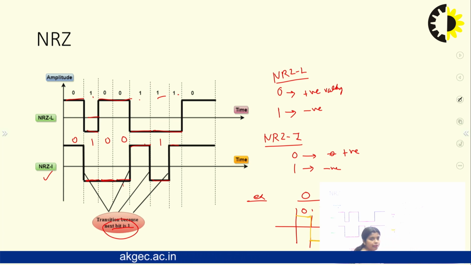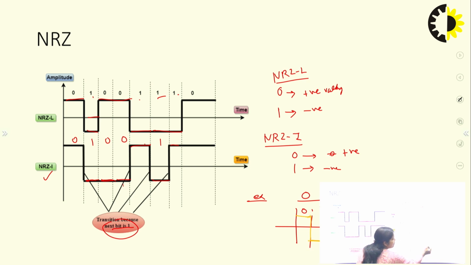Next is your 1. 1 means what? If the next bit is 1, the transition takes place. This one was positive, now this one is negative. Next bit is 1, so now this particular one is like this. So your signal is continuously changing states. So there is no DC component or synchronization problem. That's why we can use NRZI.